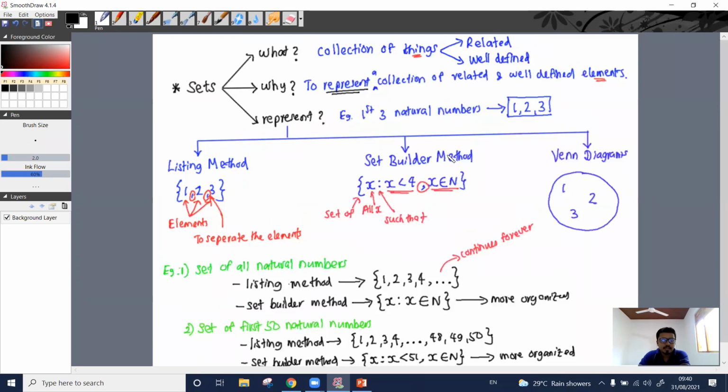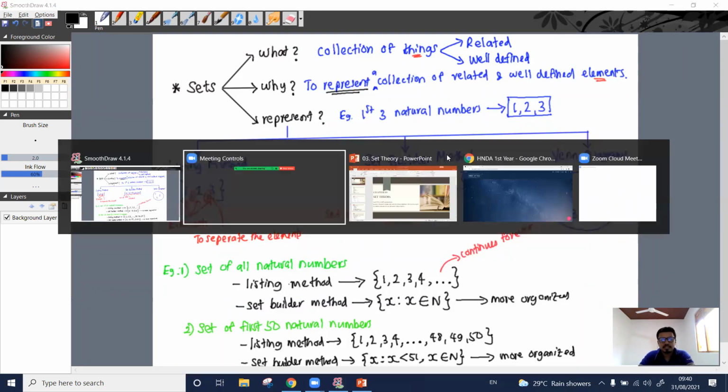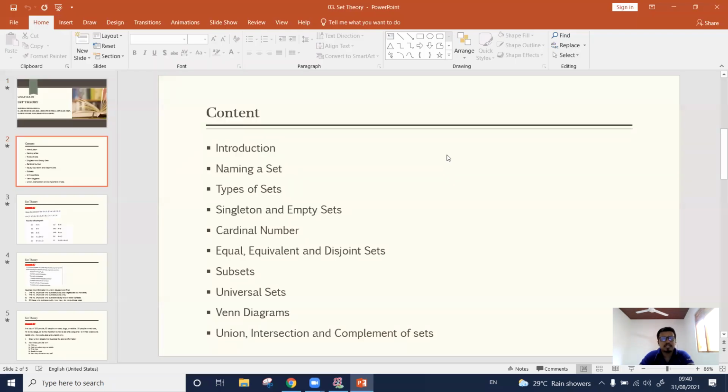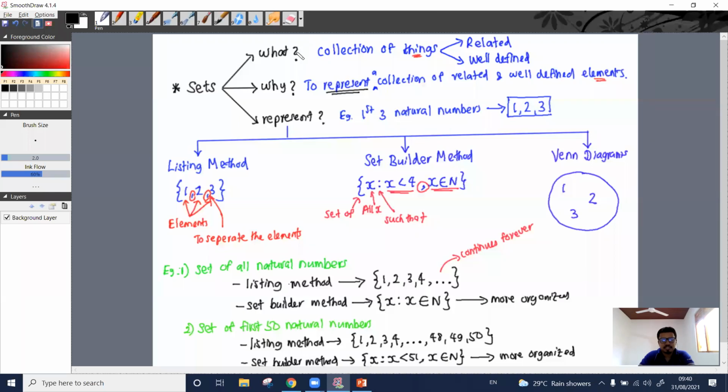Okay, right. So this is basically the introduction part here. What is a set? Why do we need a set? And how can we represent a given set? There are 3 methods: the listing method, the set builder method, or Venn diagrams.